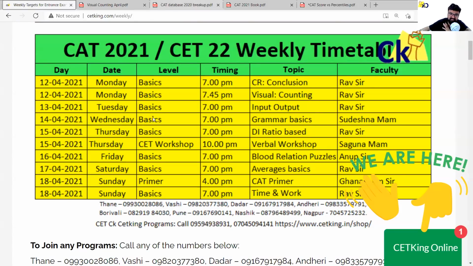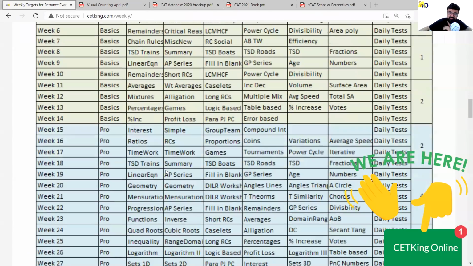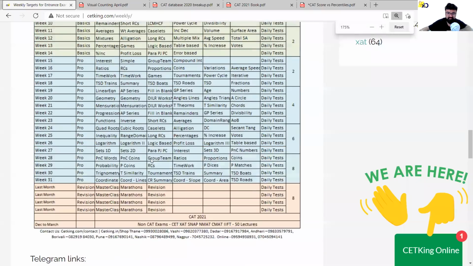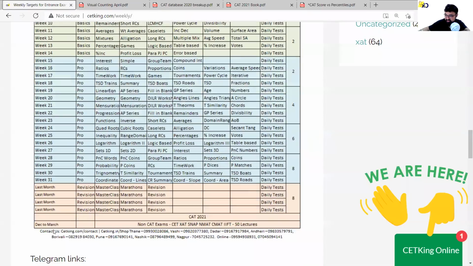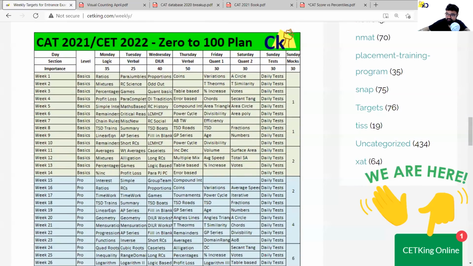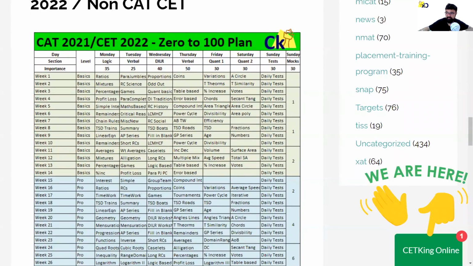See, CAT is a long journey. Yaar, we're going to be together for a long journey. So rather than looking at a bigger picture, we have 33 weeks for the CAT exam. From today, we have 33 weeks, so that we have time for that. Okay, so now look at the timetable here.